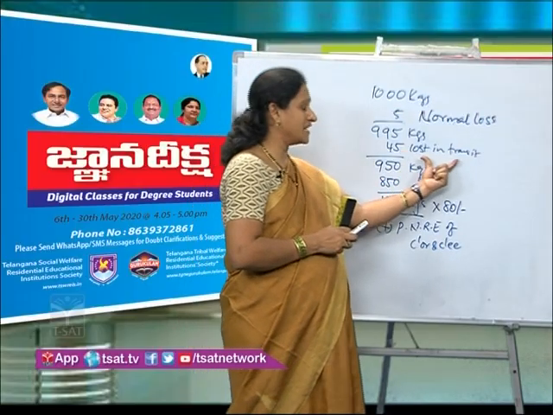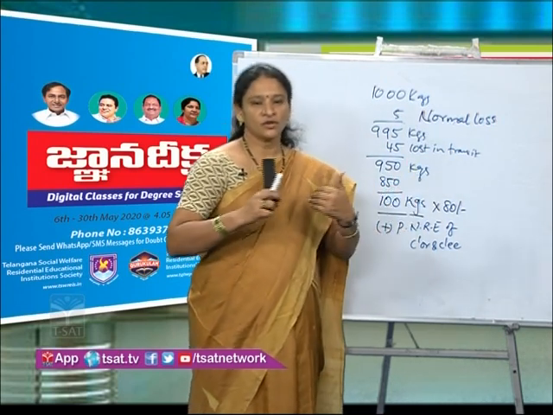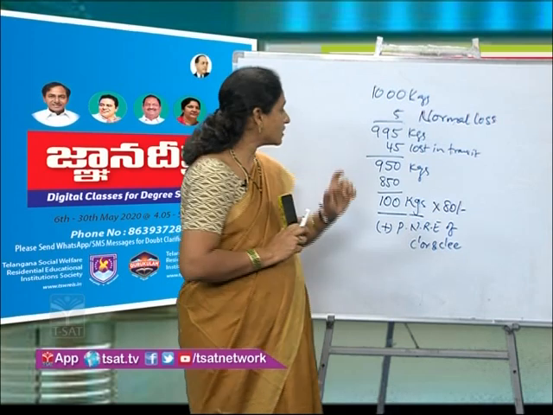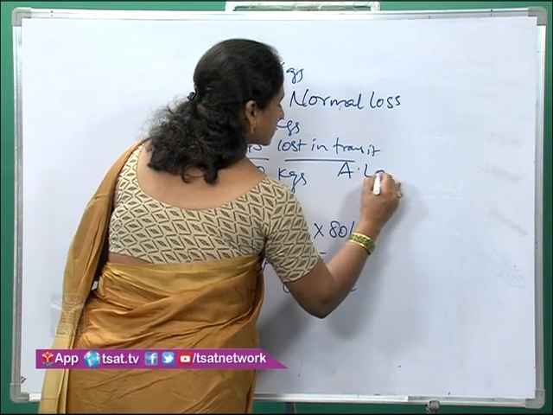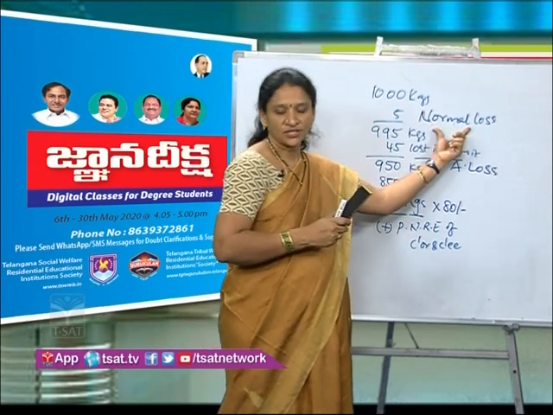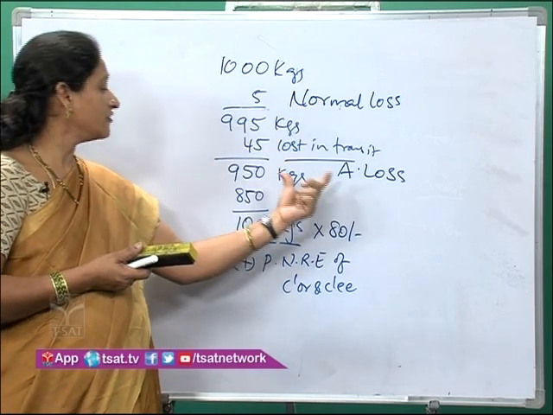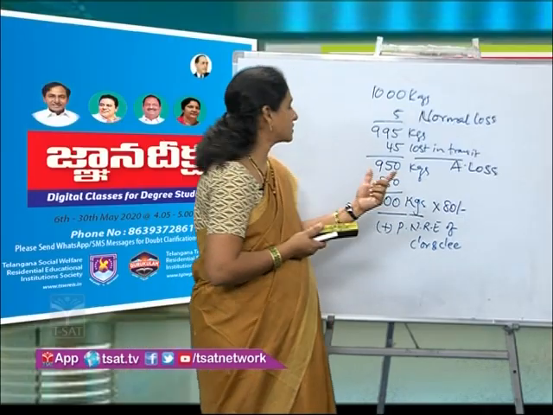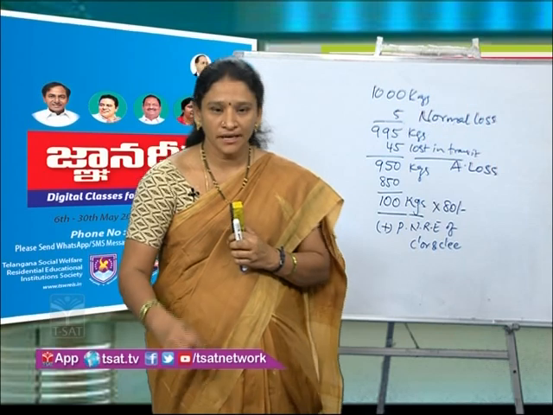And if the loss occurs because of negligence, either of the consignor or the transport agency or any other party who is involved in the consignment, then such loss is called as abnormal loss. The loss incurred due to natural property of the good is called normal loss. If the loss occurs due to the negligence of any of the parties during the consignment, then it is called abnormal loss. So this is the concept of normal loss and abnormal loss.